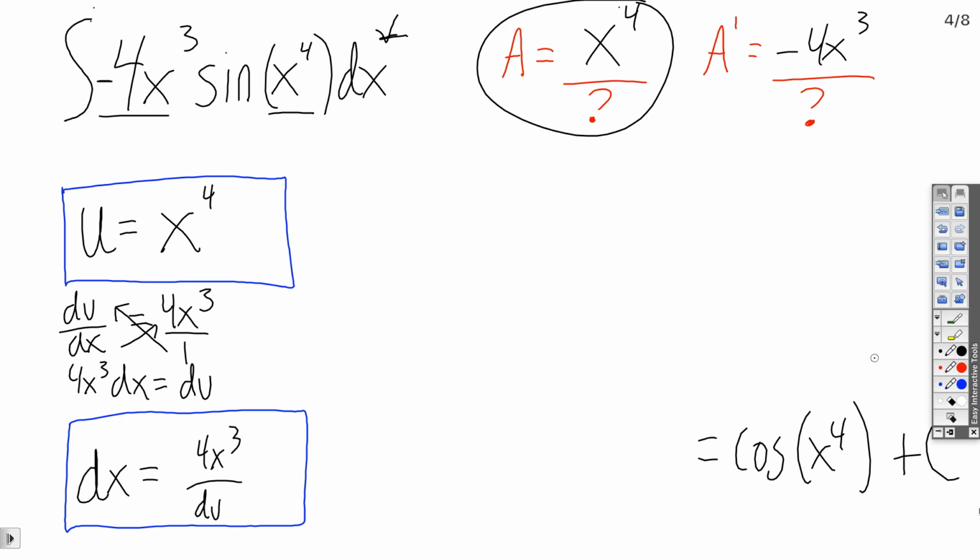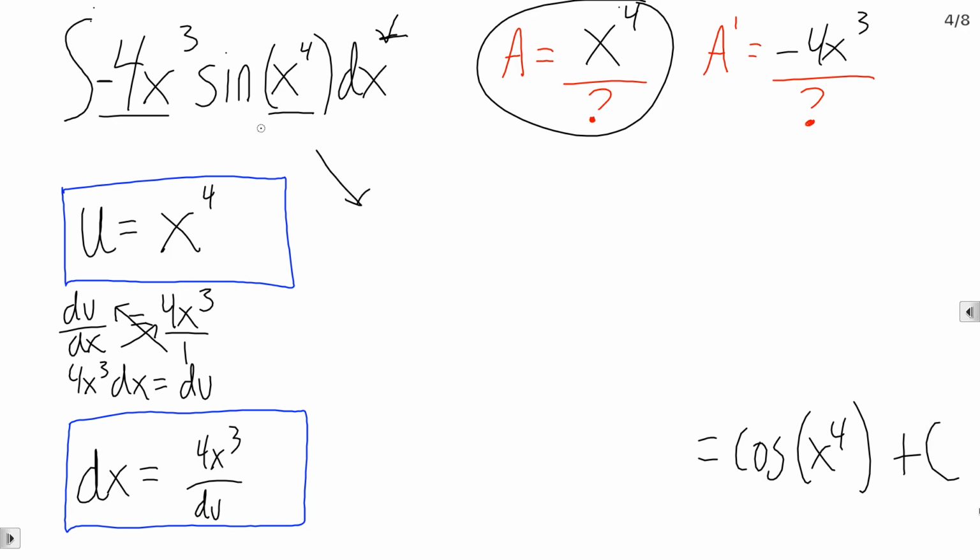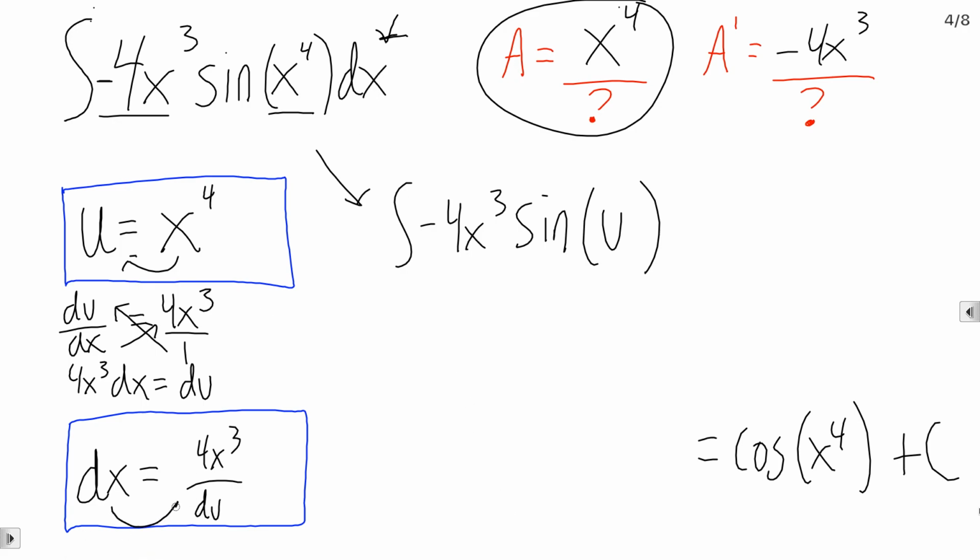Because what we're going to do now is take this problem and rewrite it. We're going to pack some terms into boxes. So for the moment, we're keeping negative 4x cubed. But instead of x to the fourth, we're going to pack that into a box called u. And instead of dx, I don't know if pack makes sense because it's more, not less, but we're going to substitute, right? Let's just use a regular math word. We are going to substitute for dx this expression.